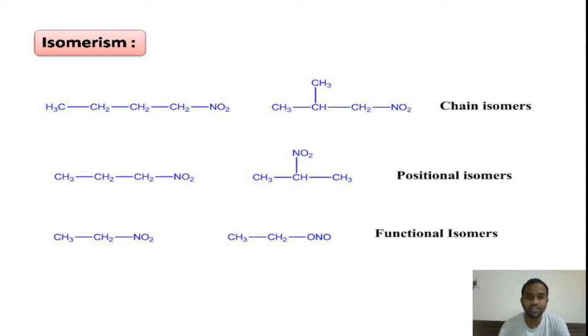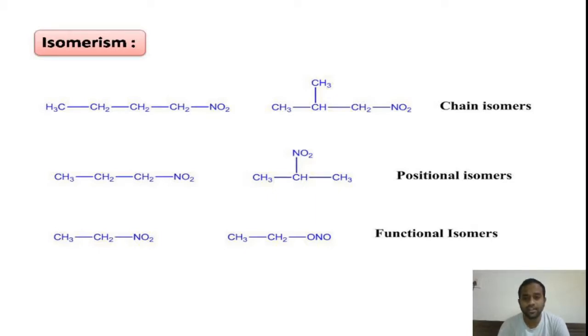Therefore, whichever structural isomers have same chain but there is a difference in the substituent position, those structural isomers are called as positional isomers. Remember, positional isomers always have same chain, but there is a difference in the position of the substituent, right?